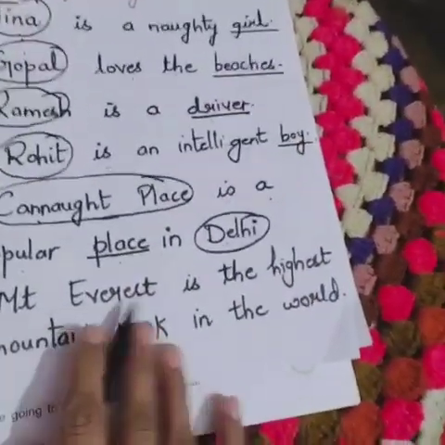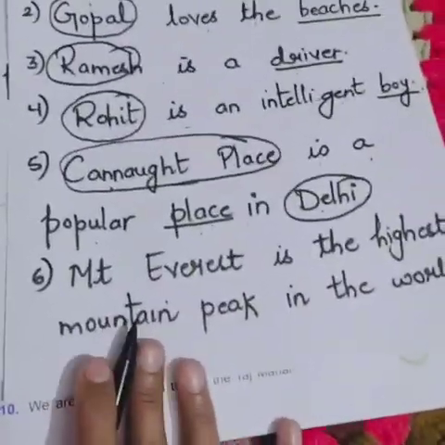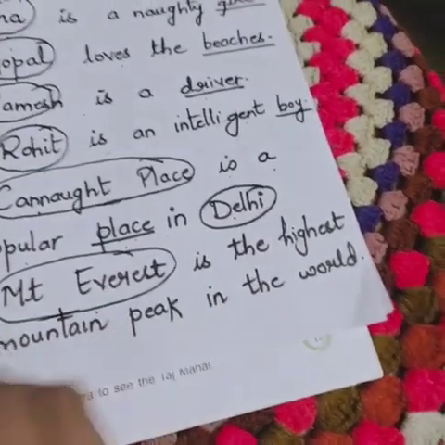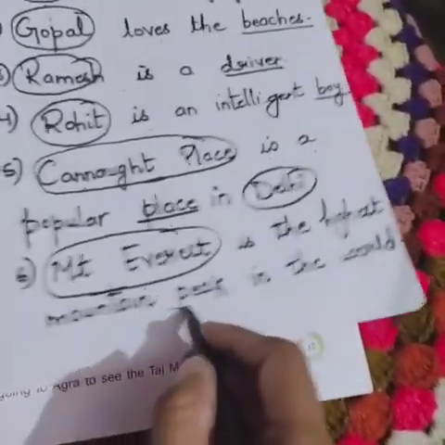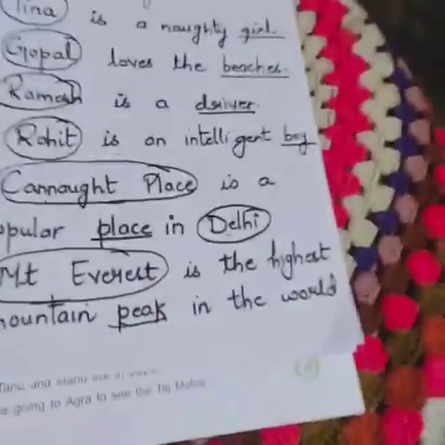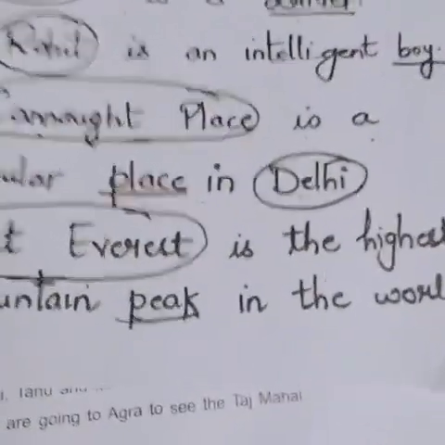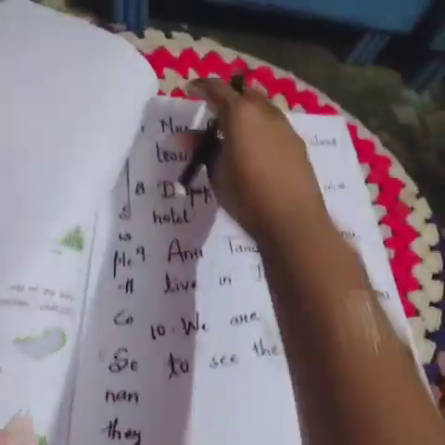Then, Mount Everest is the highest mountain peak in the world. So they have mentioned the name, Mount Everest. Mount Everest is a proper noun. Peak is a common noun. World, what will we say for the world, is it a common noun or a proper noun? Because of its uniqueness, it is not being singled out from similar things. That's why we will say that world is a common noun. Then after finishing the sixth one, we shall go to the seventh one.